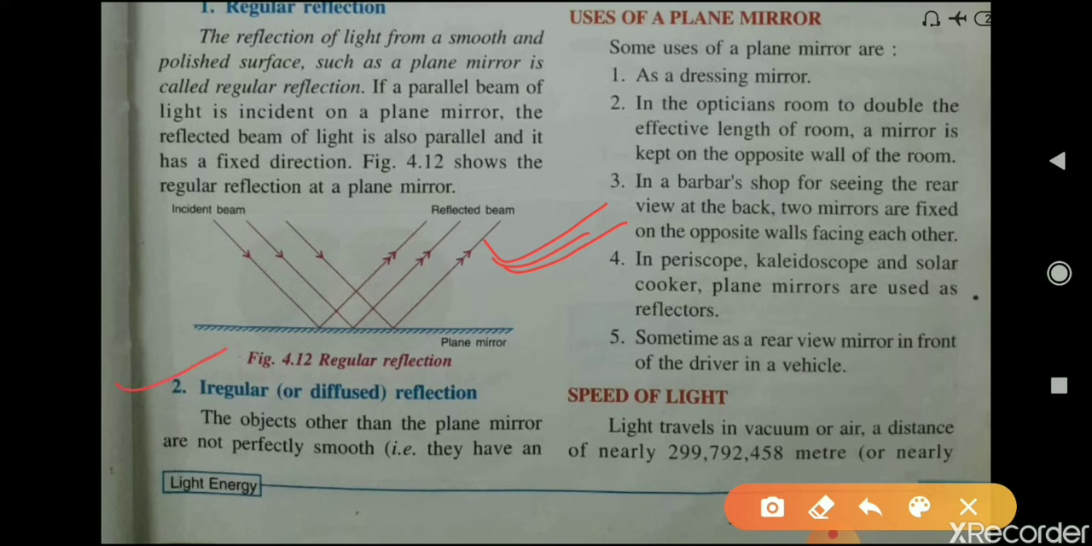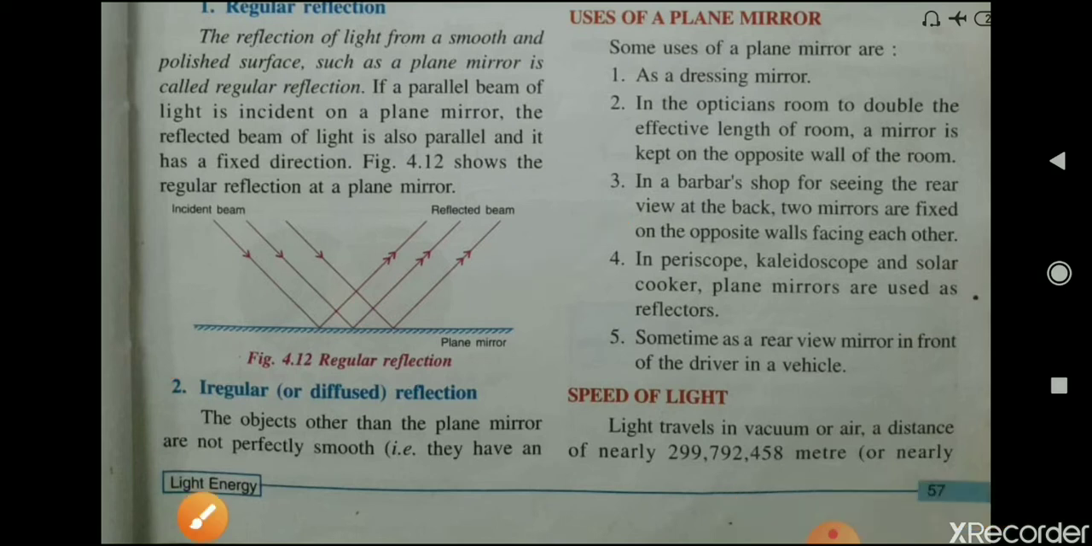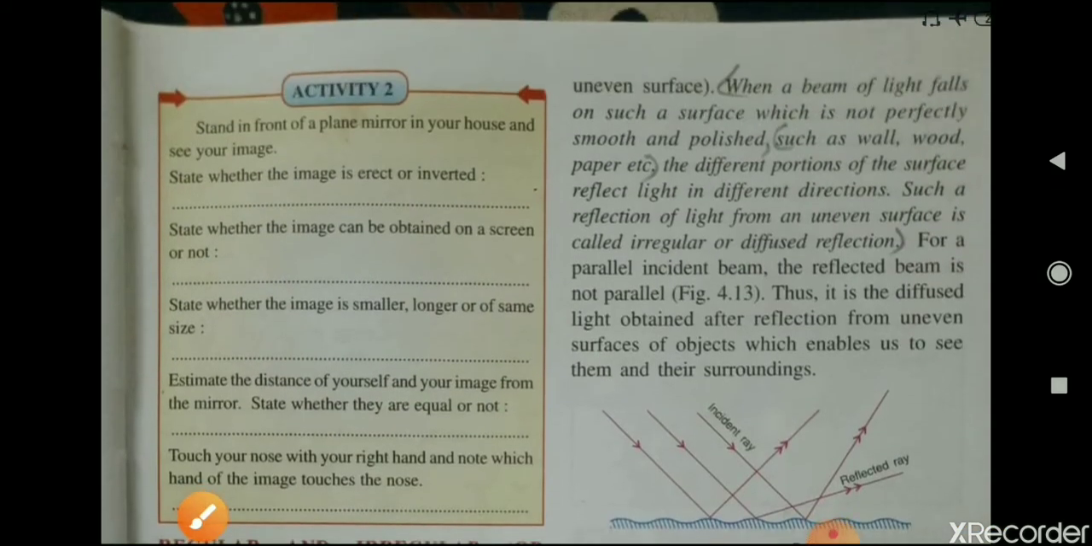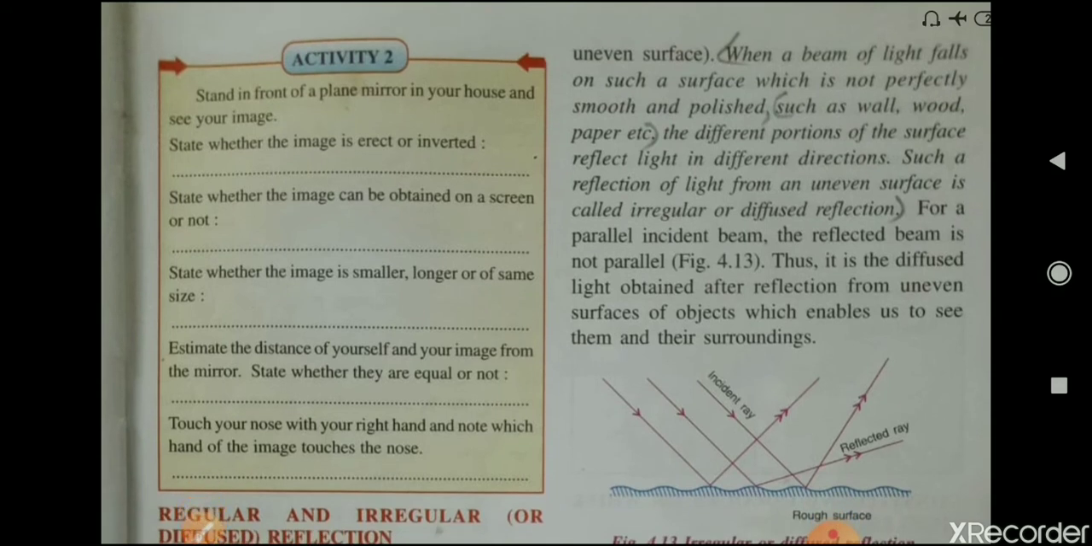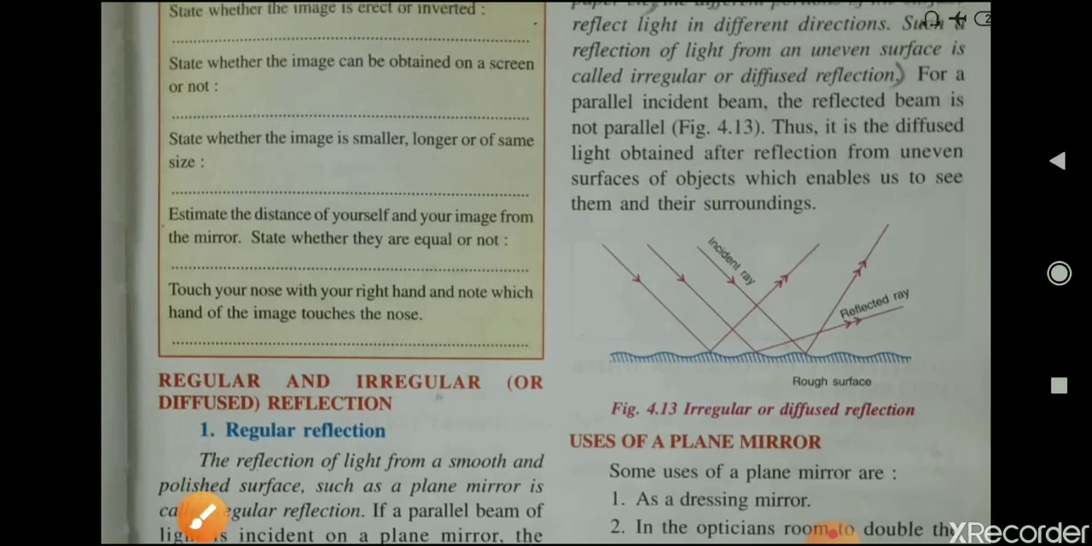Now, what is irregular reflection? Objects other than the plane mirror are not perfectly smooth. That is, they have an uneven surface. When a beam of light falls on such a surface that is not perfectly smooth or polished, such as a wall, wood, paper, etc., the different portions of the surface reflect light in different directions. Such a reflection of light from an uneven surface is called irregular or diffuse reflection.